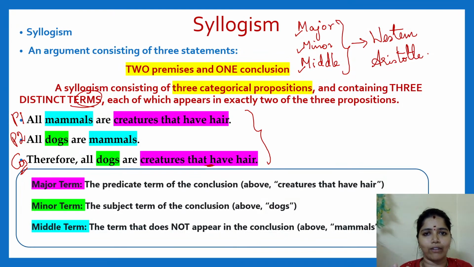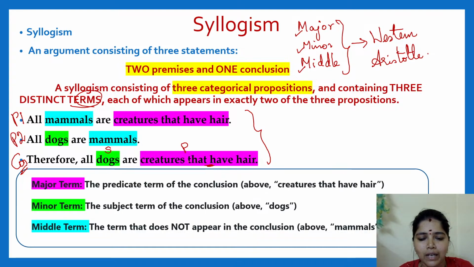It should have three categorical propositions, three distinct terms, and each term should appear twice. Go to the conclusion. You should have two premises and one conclusion. In the conclusion, this we call the subject, and this we call the predicate.